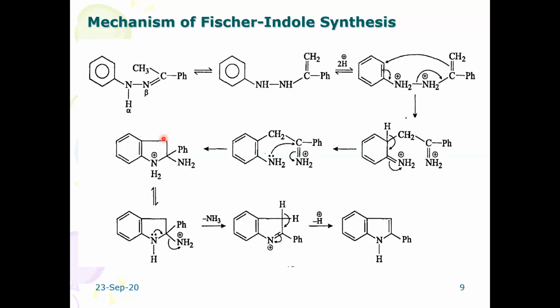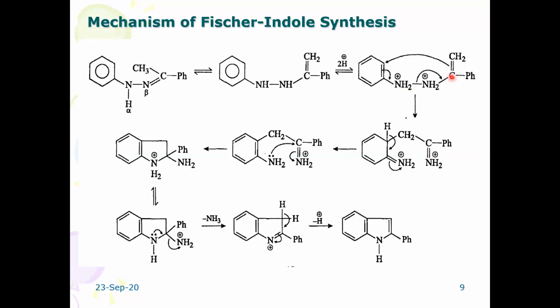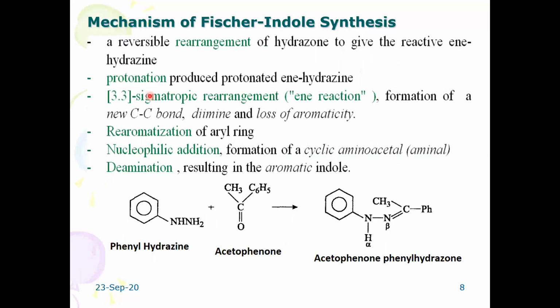Later, it undergoes cyclization, because in the previous slide protonation produced the protonated ene hydrazine. Both these groups get protonated by the H plus. The third step is sigmatropic rearrangement: formation of a new carbon-carbon bond, diimine, and loss of aromaticity.